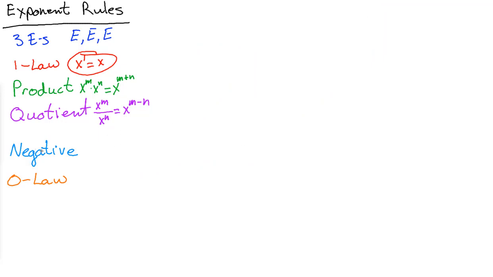In leading up to this negative law, we've got to do this one a few times and see what actually comes out. If you have something like x to the seventh over x to the third, this rule says you take that one minus that one. 7 minus 3 is x to the fourth. A to the fifth over a squared: 5 minus 2 means you have 3 of them left over. B to the ninth over b to the sixth: 9 minus 6, you'll have 3 of them left over.